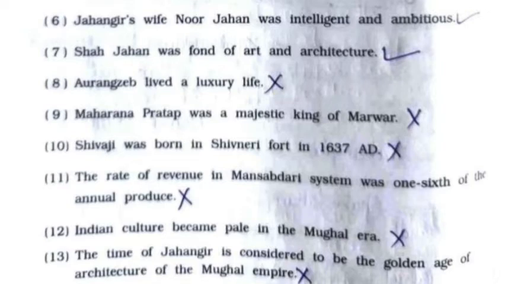11th, the rate of revenue in Mansabdari system was 1/6 of the annual produce, it is false. 12th, Indian culture became pale in the Mughal era, it is false. 13th, the time of Jahangir is considered to be the golden age of architecture of the Mughal Empire, it is false.